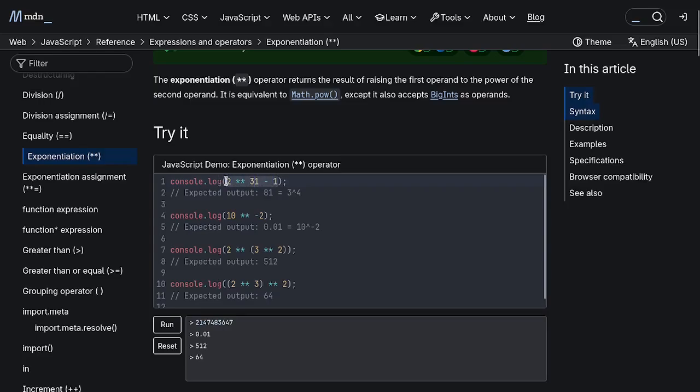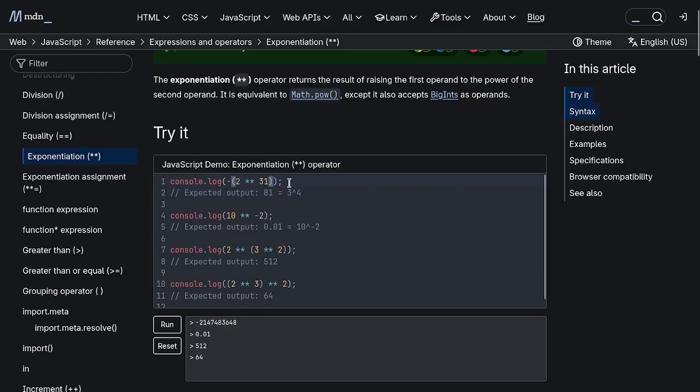What about the negative integer part? We can use the 2 with the power of the 31, but in front of this operation we need to add a negative sign, and we can wrap the 2 with the power of the 31 inside of the parenthesis to prevent the negative sign from being misapplied. If we happen to run this, we have -21474 and so on and so forth.